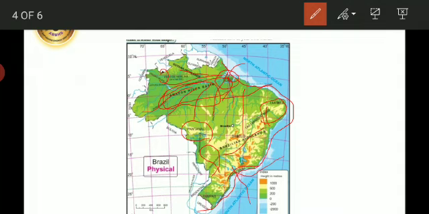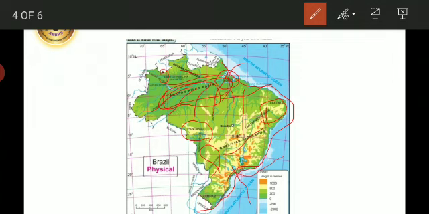The islands of Brazil. Besides the mainland, some islands are also included in Brazil. They can be classified as coastal islands and marine islands. Most of these coastal islands have been formed due to deposition. Marine islands were a part of the mainland.